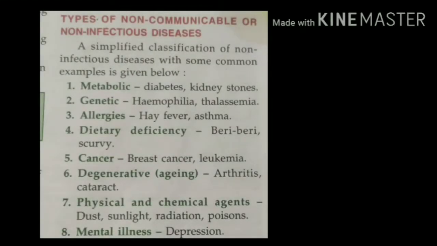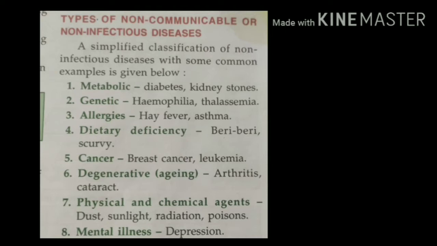According to the classification of non-communicable diseases, some common examples are metabolic diseases, which contain diabetes and kidney stones, genetic diseases like hemophilia and thalassemia, allergic diseases like fever and asthma, dietary deficiency diseases like beriberi, and cancer like breast cancer and leukemia. Leukemia is commonly known as blood cancer also.